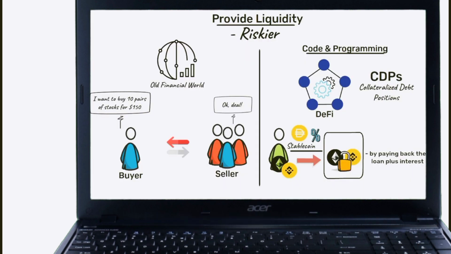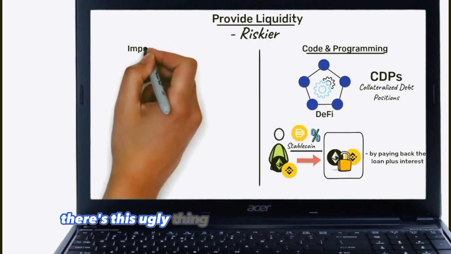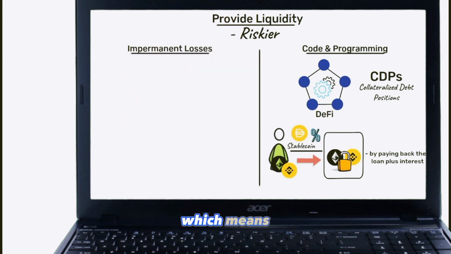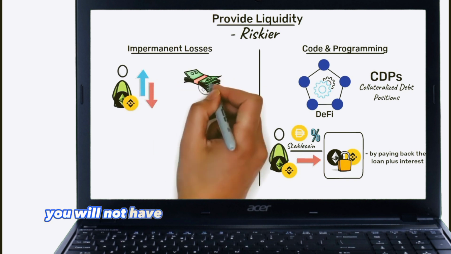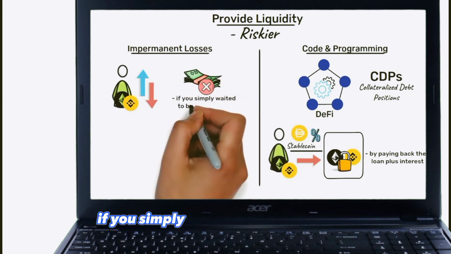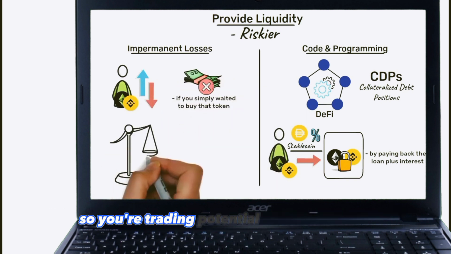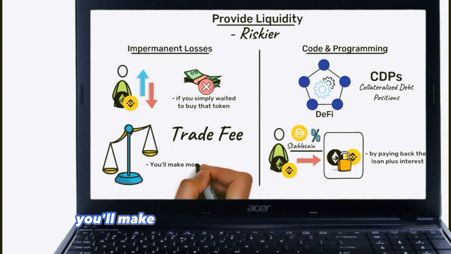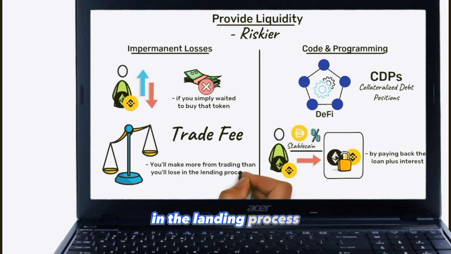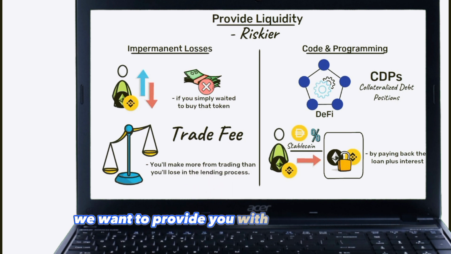Now the drawback is that there's this ugly thing called impermanent loss, which means if one of the tokens you use goes up or down significantly, you will not have made as much money as you would have if you had simply held that token. So you're trading potential gains and losses against a trade fee. On balance, most of the time, you'll make more from trading fees than you'll lose to impermanent loss. Nonetheless, we want to provide you with valuable advice.